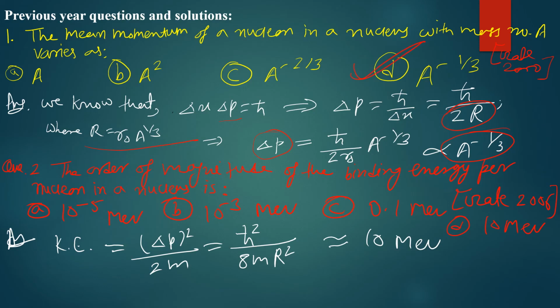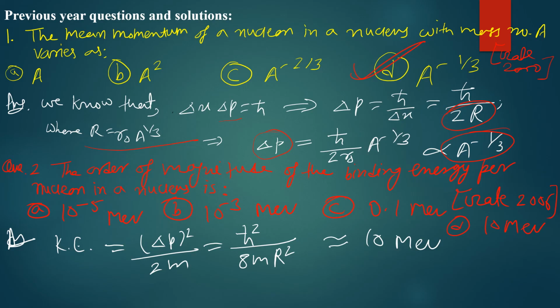Then the next question is: the order of magnitude of the binding energy per nucleon in a nucleus. This was also asked in GATE 2006 and later on also. If you remember the discussion we had today on the binding energy per nucleon curve with the number of nucleons, most of the binding energies per nucleon are of the order of 10 mega electron volt.